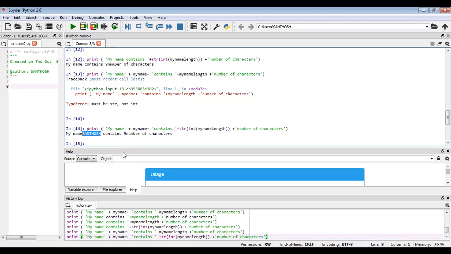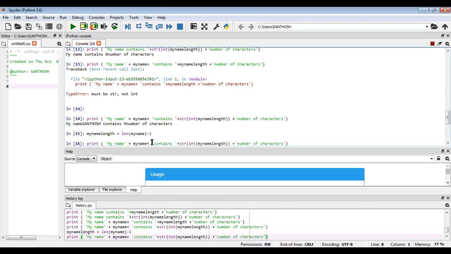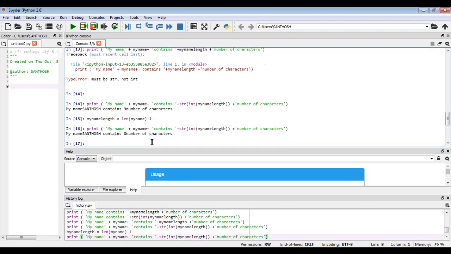If you want to get only 8 characters printed, what we have to do is name length minus 1. So here you see the length of my name is there, right? Inside this one only, while you are calculating, if you write your expression like this, then you get the correct value. Now I converted. In my line, I assigned a new expression. Then what will it print? Now you see, my name contains 8 number of characters.